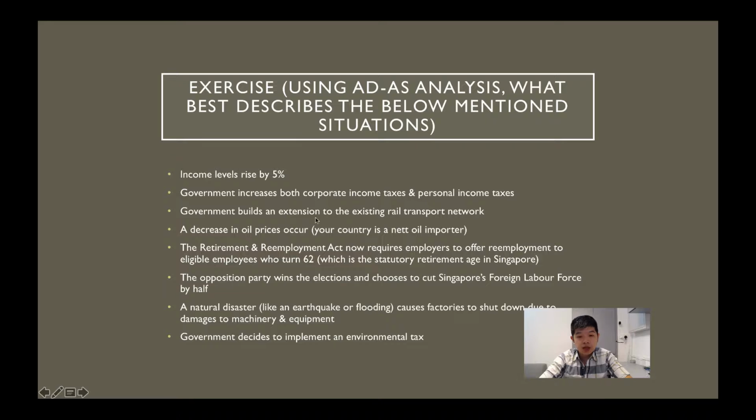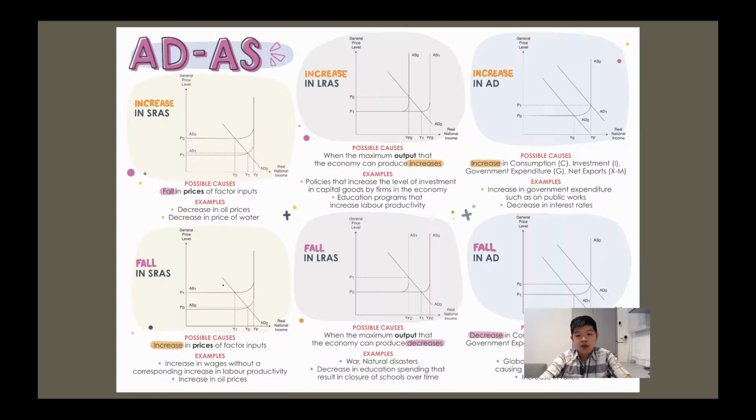But at the same time, if you think about it, in the long run, after the rail transport network has been completed, we expect people to save on travel times. If they save on travel times, they have more time available for work and leisure, which will increase their productivity, increase the number of working hours available. Then your long run aggregate supply will also increase. So we expect LRAS to also shift to the right.